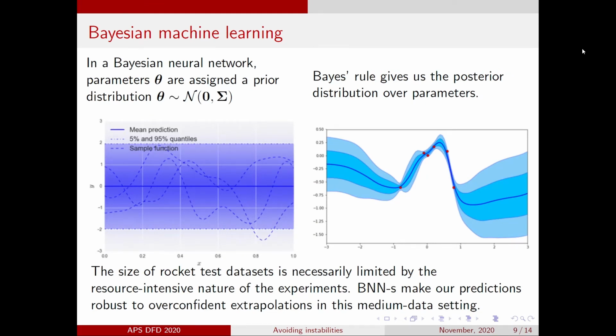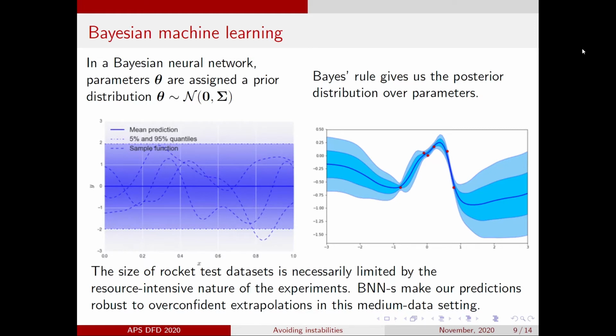So why is a Bayesian neural network the appropriate tool for this problem? Machine learning techniques can perform poorly when given inputs dissimilar to those seen during training, so-called out-of-distribution data. This can be problematic for safety-critical systems like rocket engines, particularly since our algorithms will be trained on datasets whose size is necessarily limited by the resource-intensive nature of the experiments.